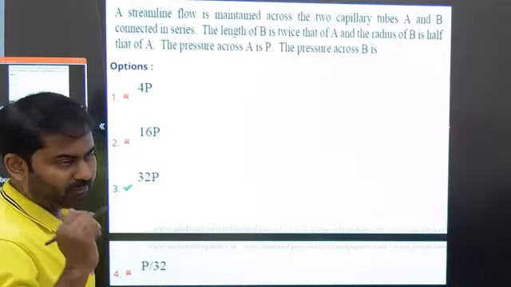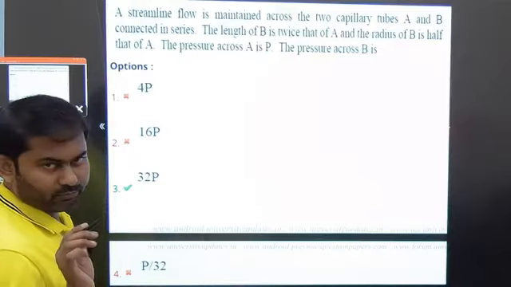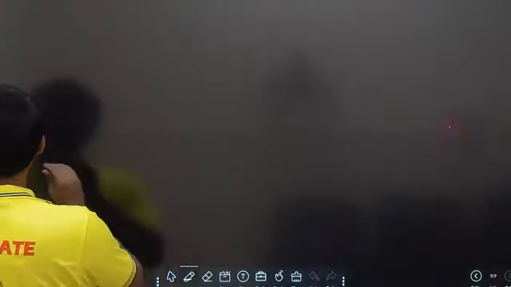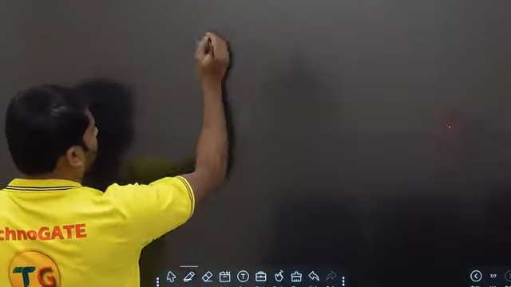I don't have the formula in my mind, but you need to remember that formula. So let me write down the formula. Remember it. I can manage without remembering the formula, but for you people it won't work. So the formula I am writing down from here.